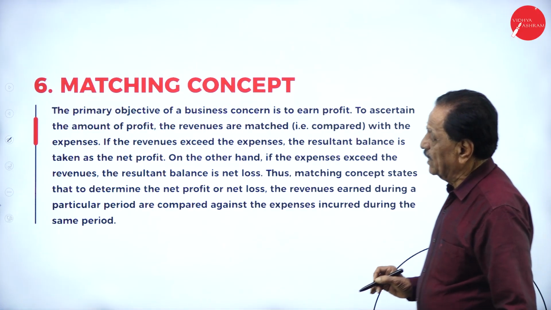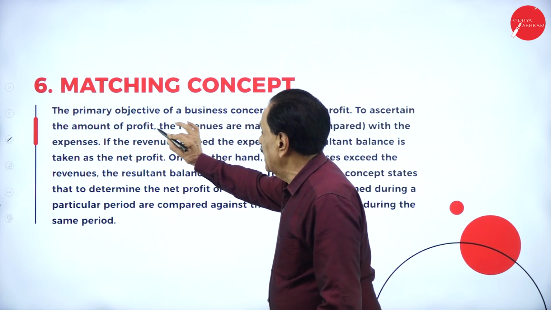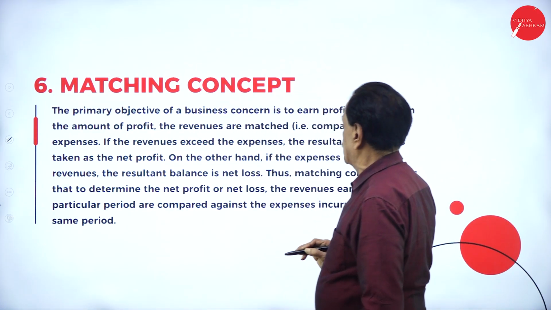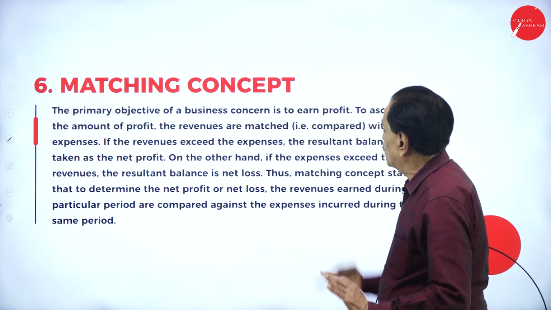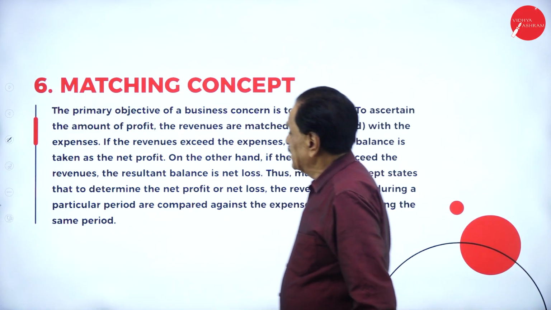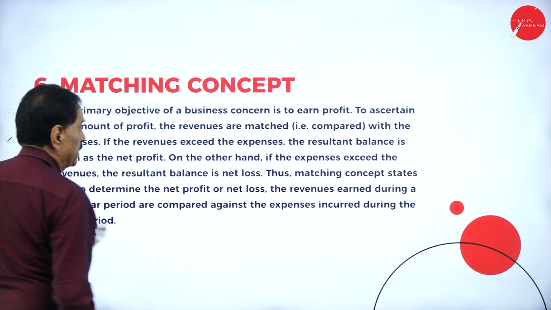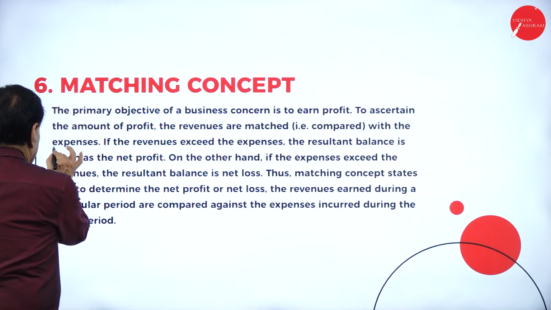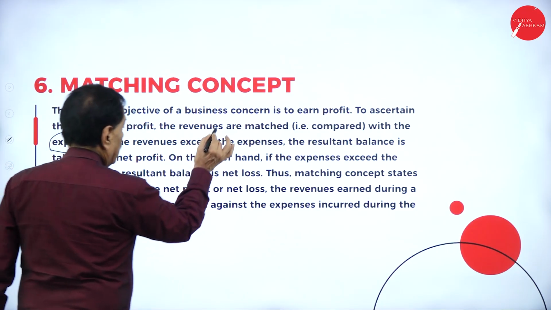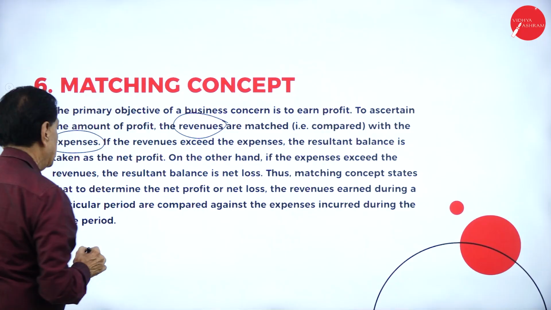Next one, matching concept. The primary objective of a business concern is to earn profit. The major goal of a business is to earn profit. To ascertain the amount of profit, the revenues are matched and compared with the expenses. Revenue means incomes will be compared with the expenses.